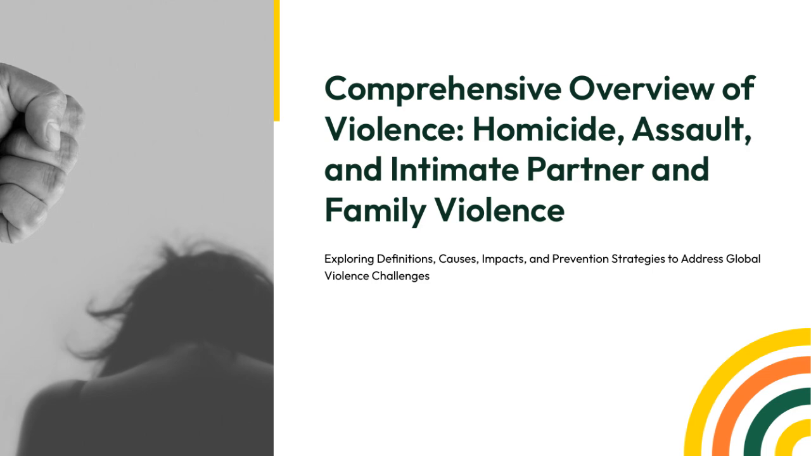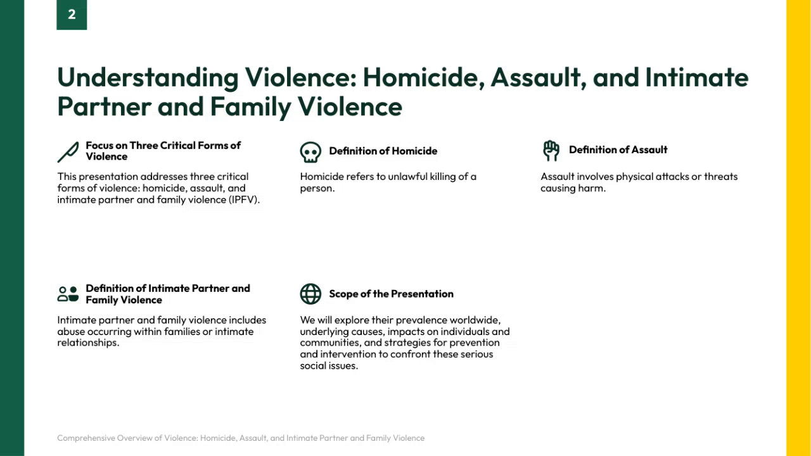Let's begin. On this slide, we're focusing on three critical forms of violence: homicide, assault, and intimate partner and family violence, often abbreviated as IPFV. To start, homicide is defined as the unlawful killing of a person, which is one of the most severe forms of violence. Assault, on the other hand, involves physical attacks or threats that cause harm, encompassing a range of violent behaviors. Lastly, intimate partner and family violence includes abuse that happens within families or between partners, often occurring in more private, relational settings.